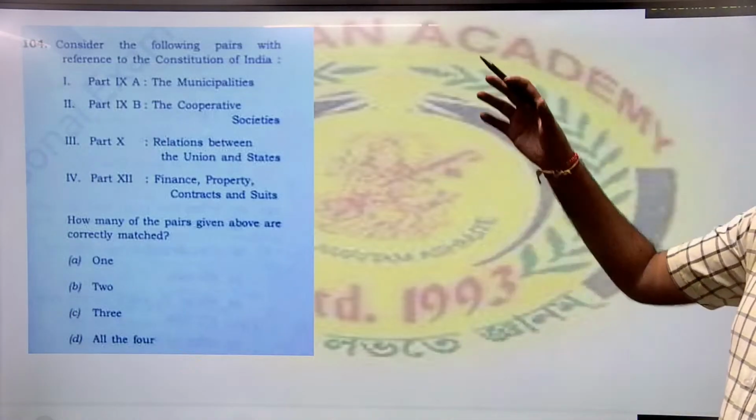Now coming to these are different parts of the Constitution of India.